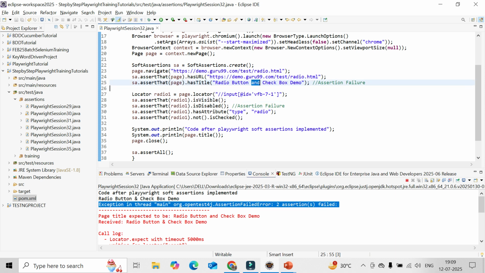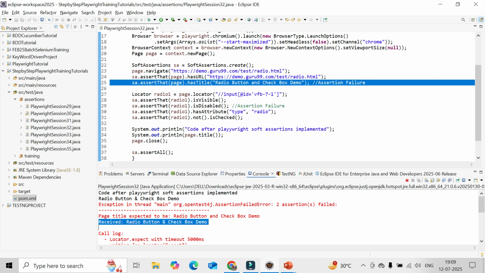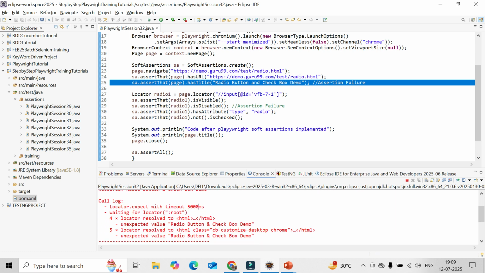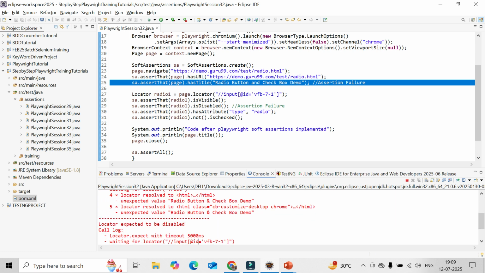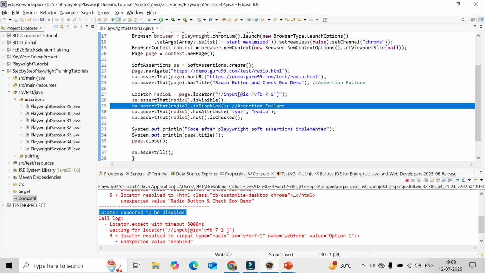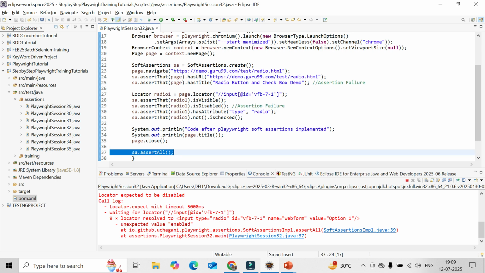Why is it failing? This is the title failure: page title expected non-matching. It waited for the timeout of 5 seconds, or 5000 milliseconds. The second failure is this one, the locator label, which is the disabled part, because we are expecting disabled but the actual value is coming as enabled. So these are the two failures. The failure is reported at line number 37, because at the end we are calling the assertAll method.